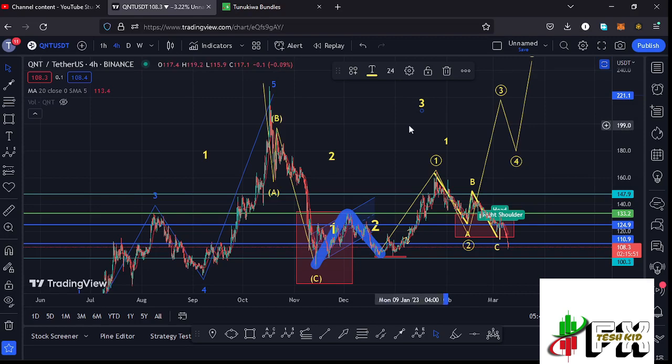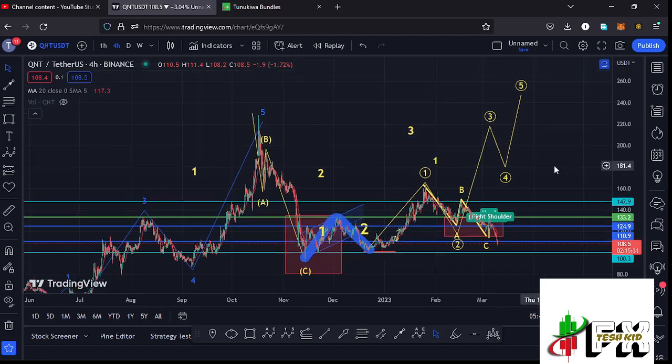And since we have been able to hit our invalidation points here on the Quant chart at the fib level 0.78 and the fib level 0.88 in this retracement to the lower side in the formation of this wave 2, that now brings about the alternative scenario that could be possibly playing out here on the Quant chart. And the alternative scenario is that there are chances that whatever we are seeing over here is still a corrective structure to the lower side in the formation of this higher Elliott wave count 2.